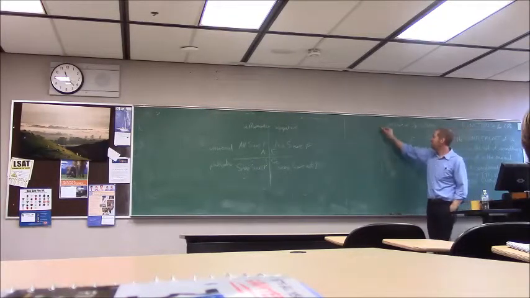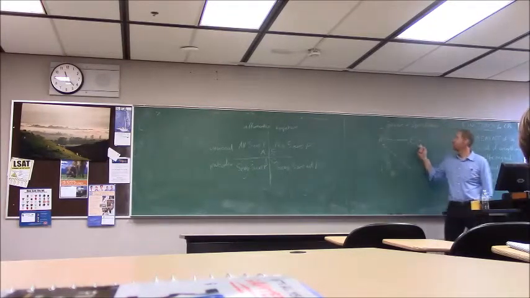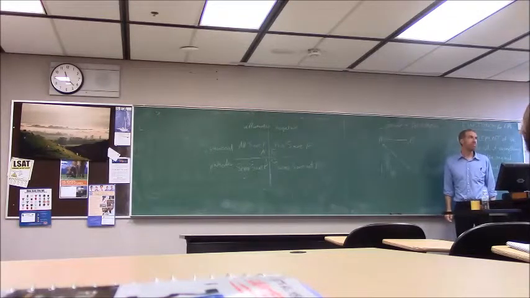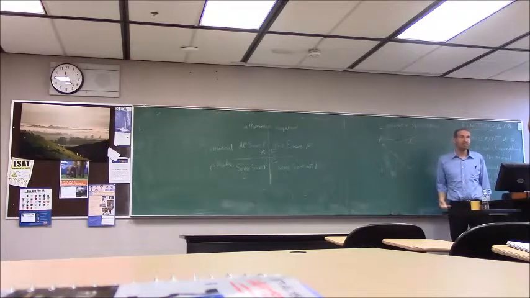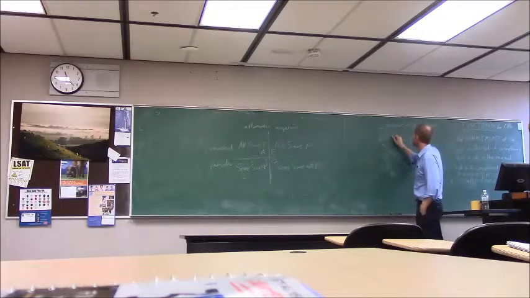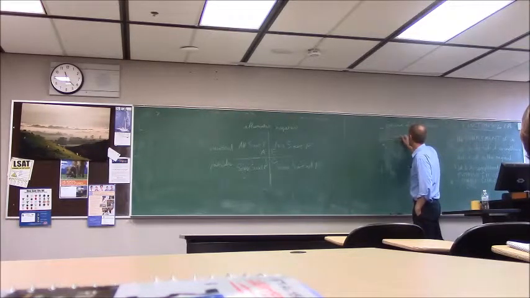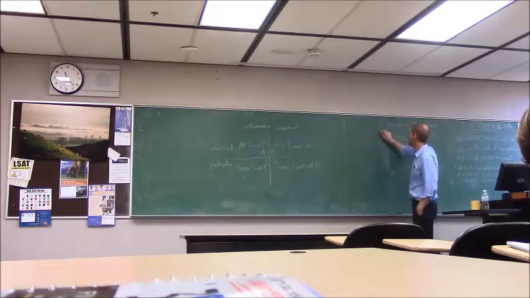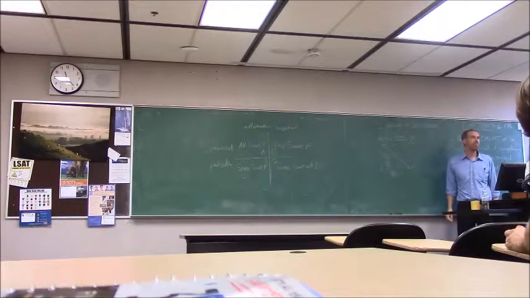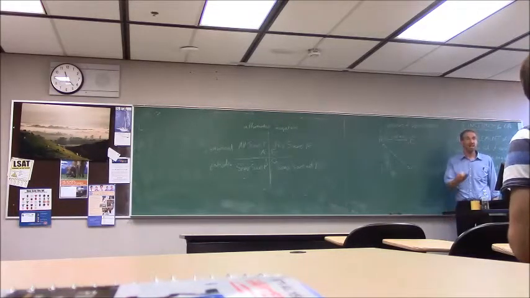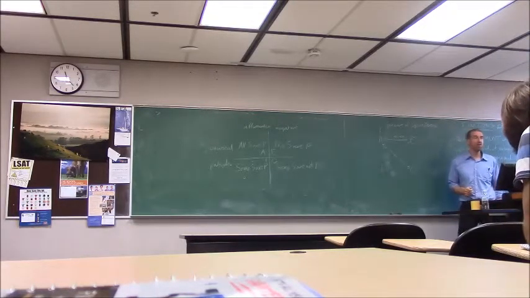So if I know this is true, what do I know about this one? False. It must be false, because they can't both be true. Right, that's contrary. But if I know this is false, what do I know about this one? In fact, I don't know anything about this one because it could be true or false.